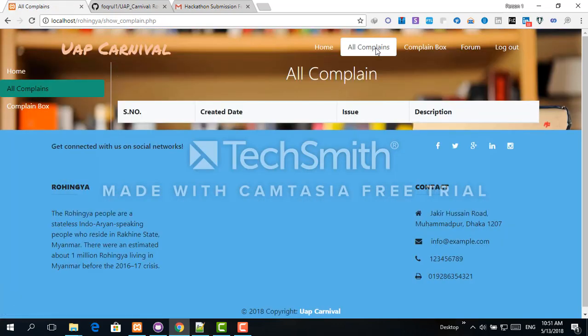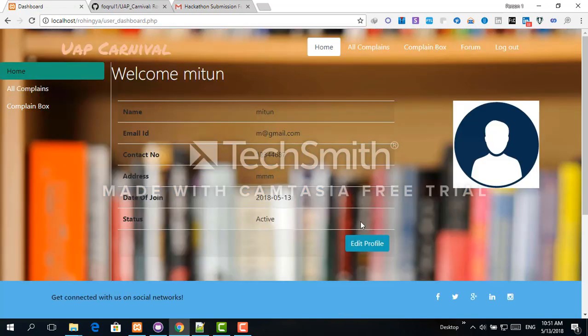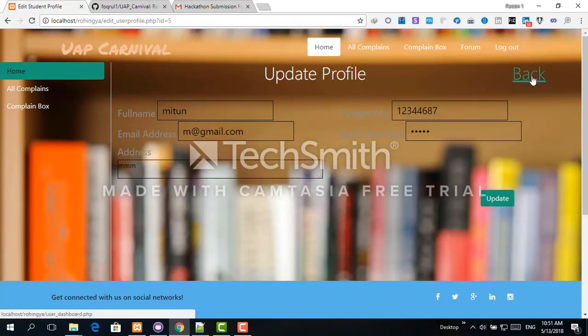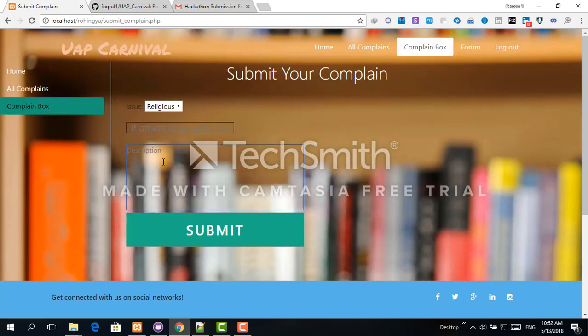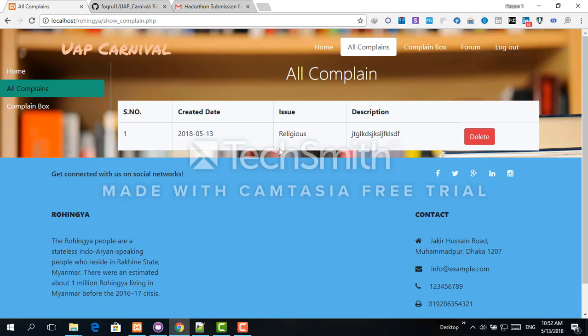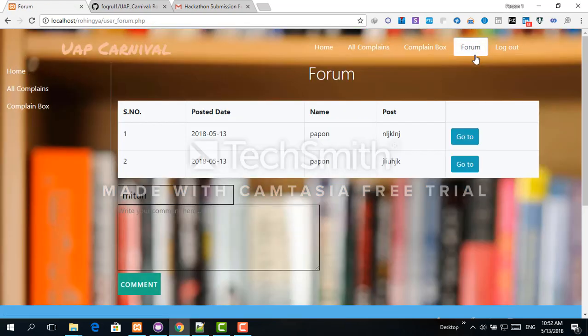user dashboard. User can complain, and this is the user panel. So a user can edit their information and submit complaints. A user can complain in the complaint box if they have any requirements for our site, and the user can delete their complaint.